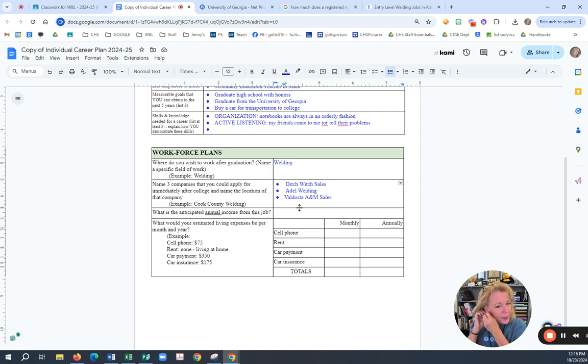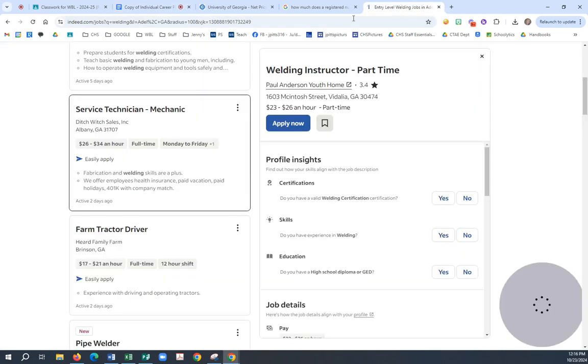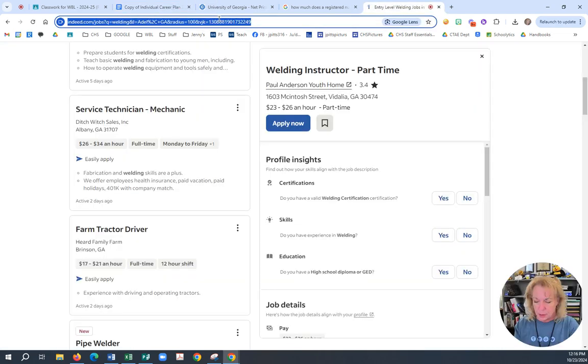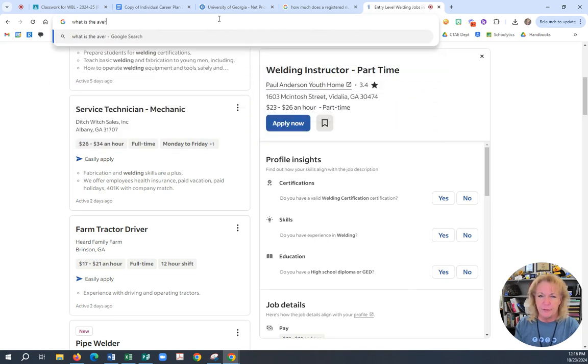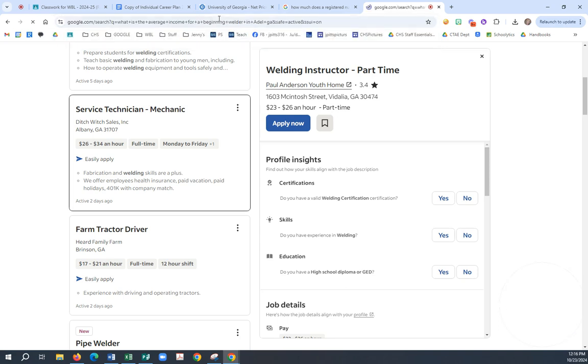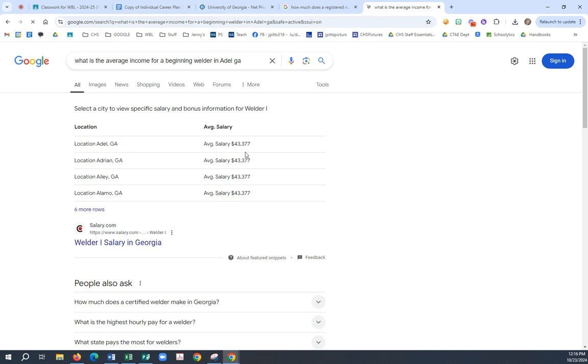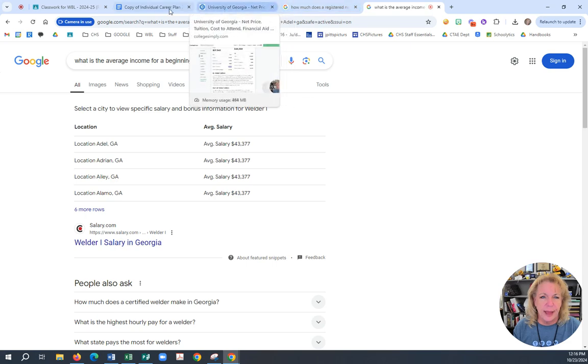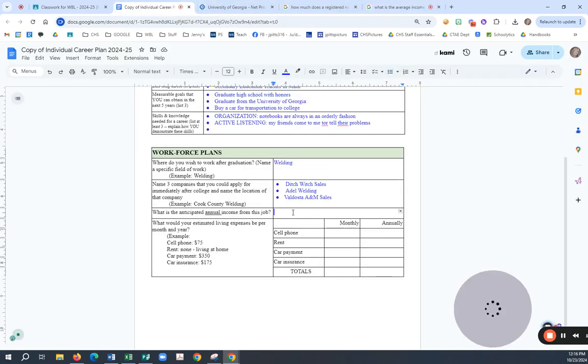So the anticipated annual income for a beginning welder. What is the average income for a beginning welder in Adel, Georgia? Location Adel, $43,377. So that's about the average salary. I put $43,777.